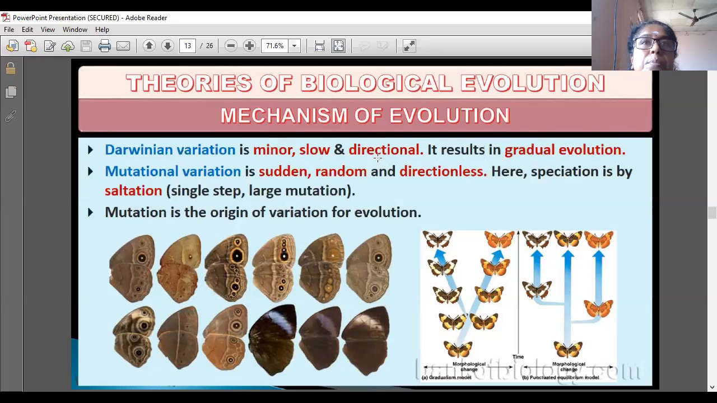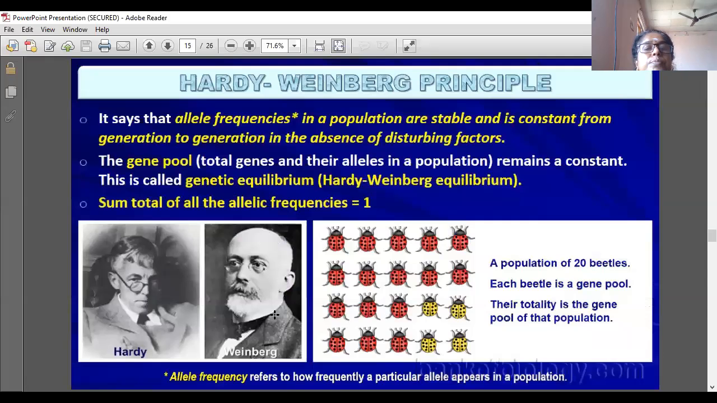Saltation means single step or large mutation. Speciation means formation of a species by one step only. It is not gradual. That is called saltation. One organism is converted suddenly into another organism. This is why it is a large mutation. Mutation is the origin of variation for evolution. This is the mechanism of evolution. Different types of organisms, see that.